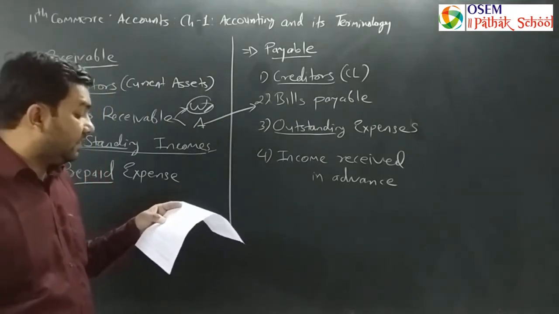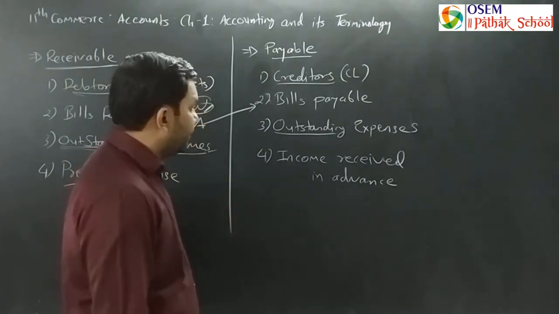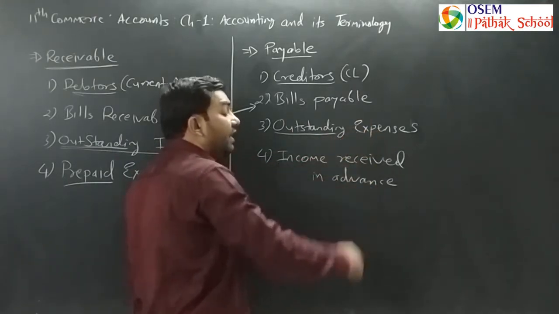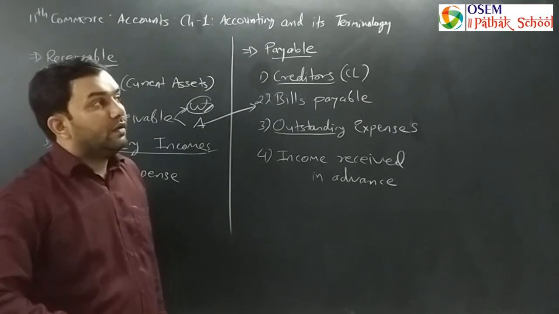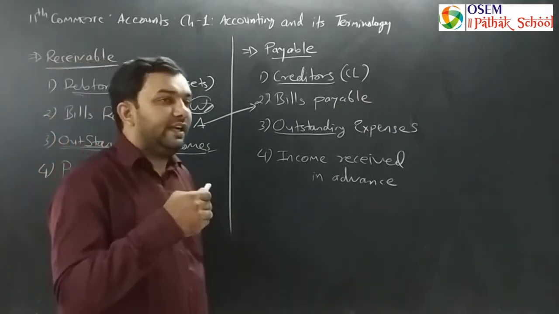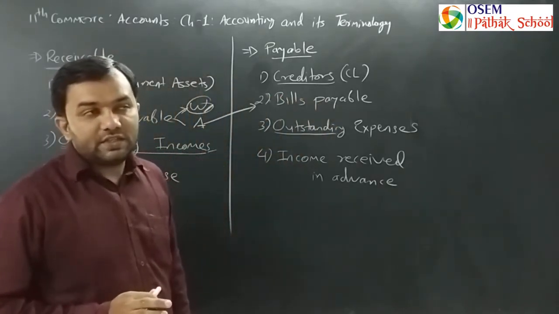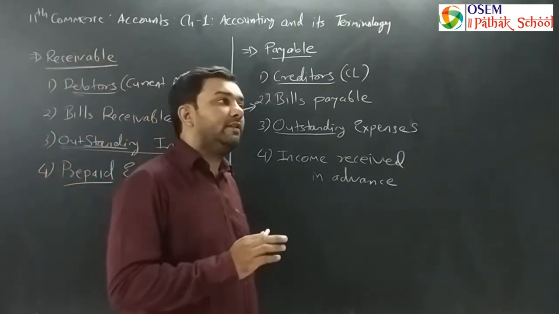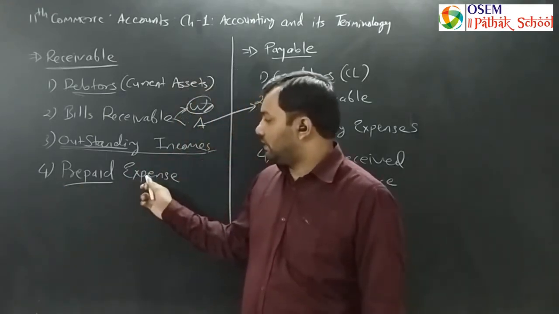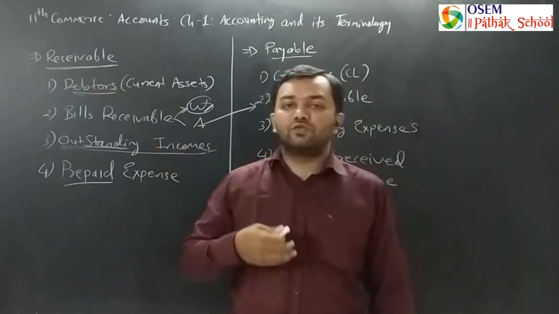And further, they are saying the payables include outstanding expense and income received in advance. So these all are current liabilities: outstanding expense, the expense which we have not paid, and income received in advance, income which is not yet our income because we have not transacted yet, but they have paid in advance to us for our future transaction. That is called income received in advance. If someone has paid in advance to us, what happens in prepaid expense? We have paid in advance to someone else.